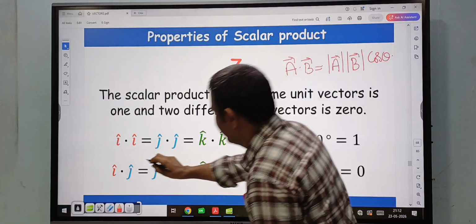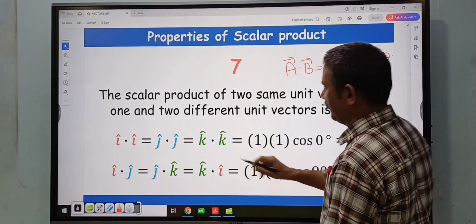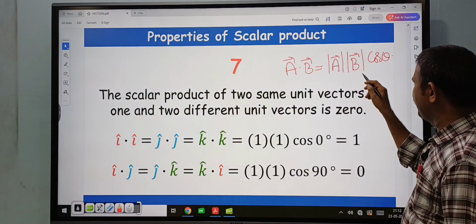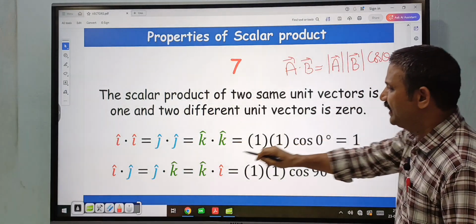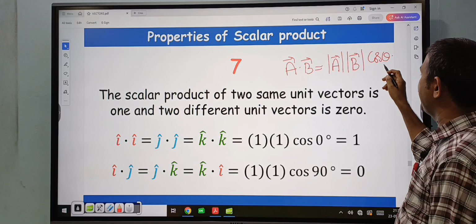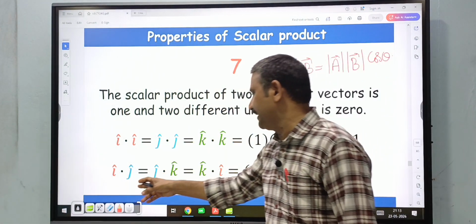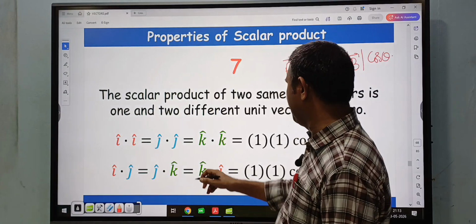So in this case, I cap dot J cap, magnitude of I cap is 1 because that is a unit vector, and similarly magnitude of J cap is also 1, and the angle between I cap and J cap is 90 degrees. So cos 90 degrees is how much? That is 0.